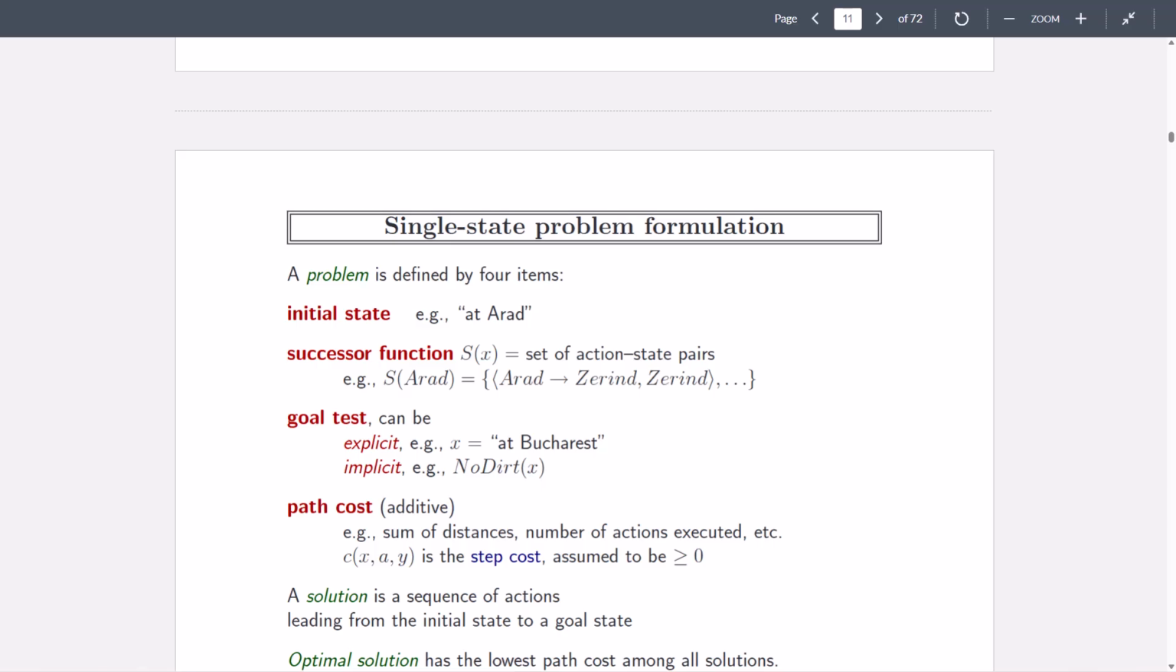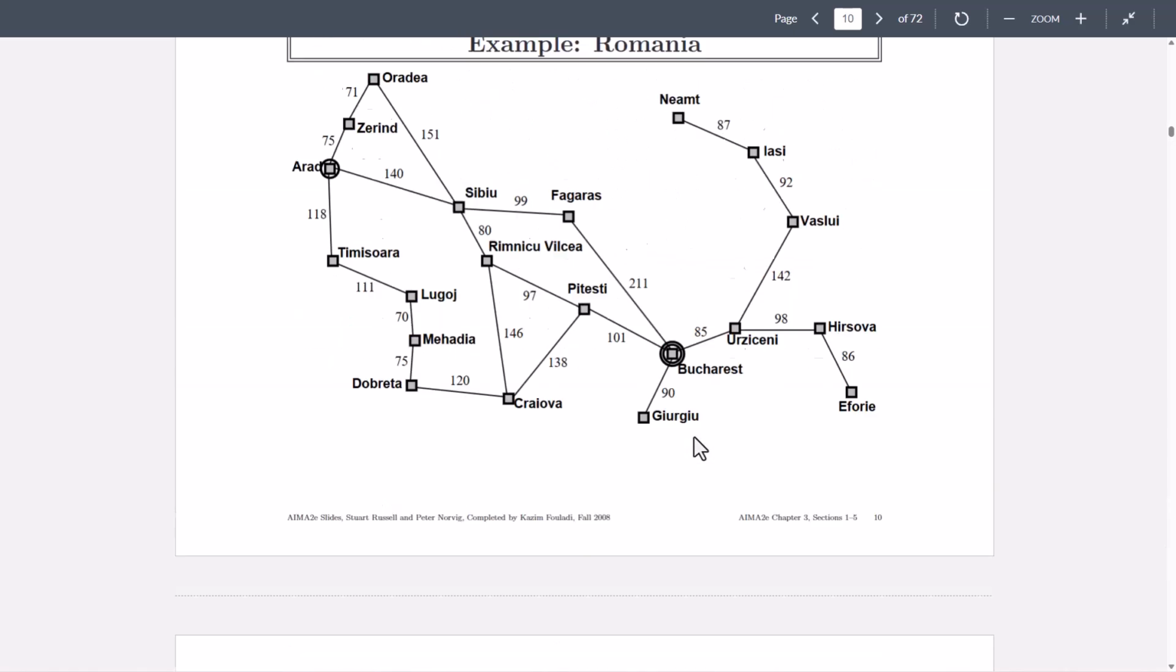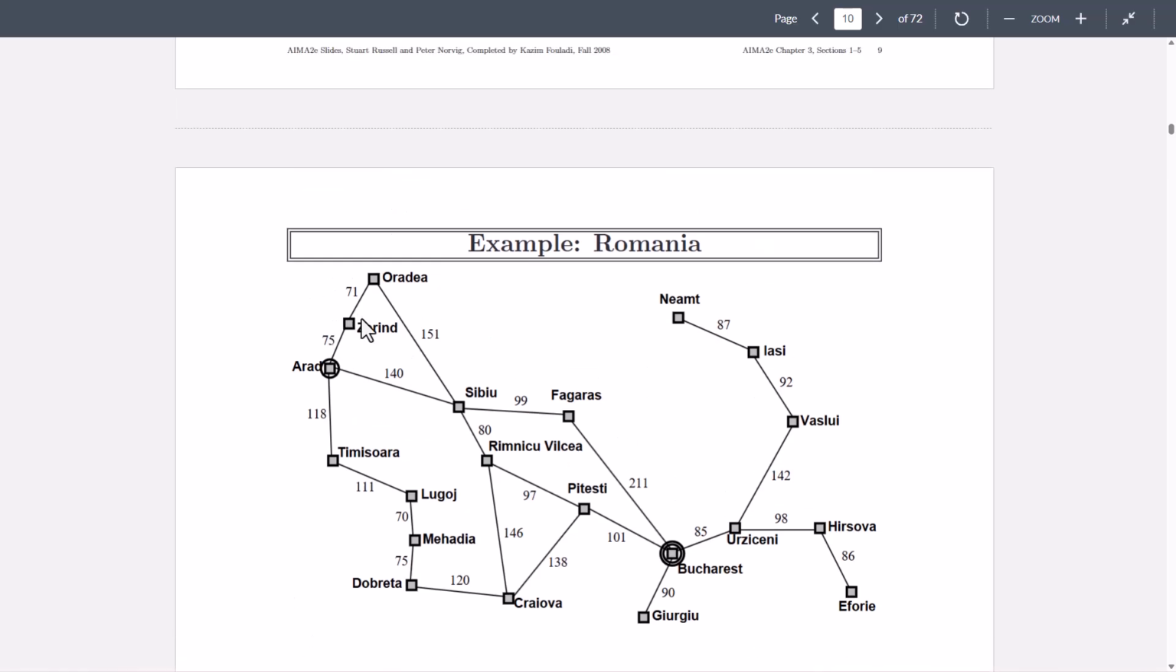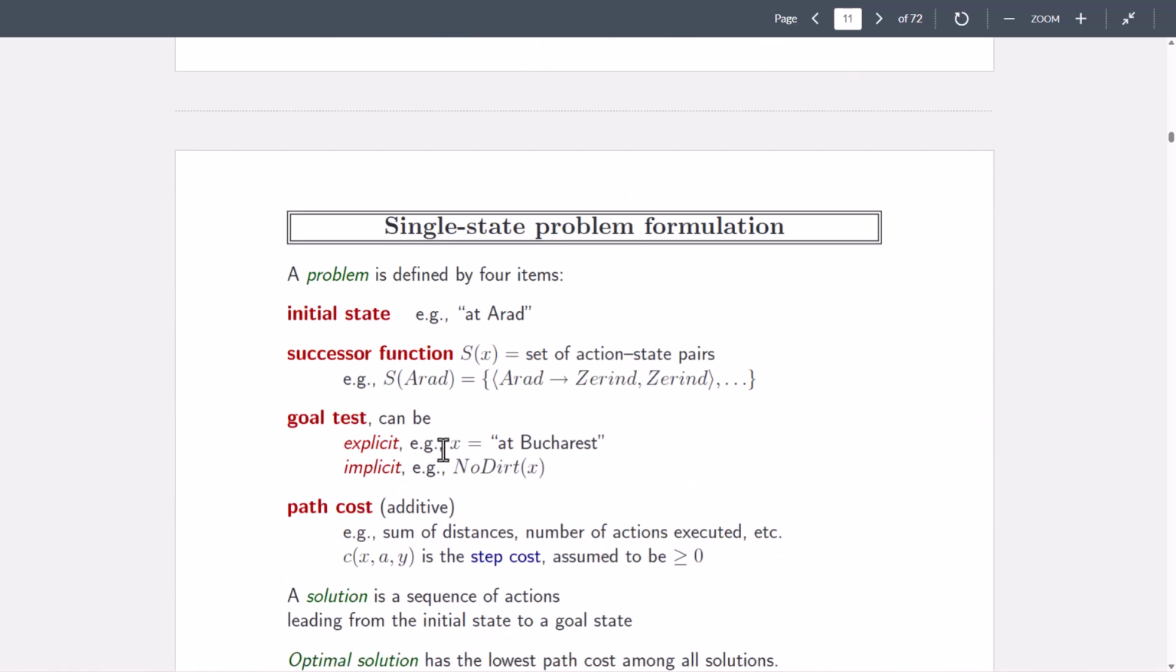Next is a transition model we need. The successor function is basically the actions and the transition model together. So the transition model defines the result of each action. Basically, what it means is, if you are in Arad and then go to Zerind, you reach Zerind. From Arad, if you take the action go to Zerind, you reach Zerind. So these are also called successor states, or successor functions. And together with the initial state, they define the entire state space.